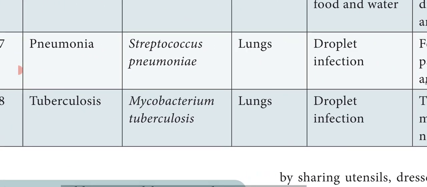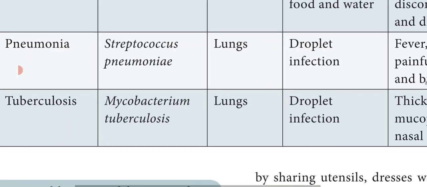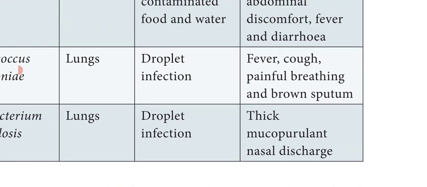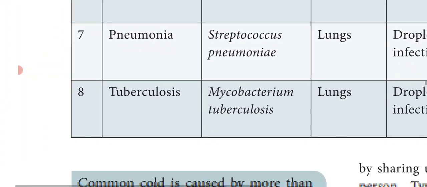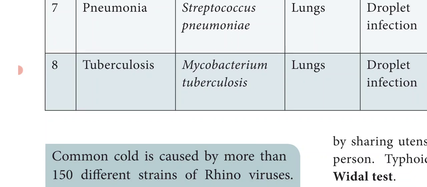And next is pneumonia. It is caused by a bacteria called Streptococcus pneumoniae, and it mainly affects the lungs, and mode of transmission is droplet infection, and symptoms are fever, cough, painful breathing and brown sputum. Sputum means in Tamil we will say sali. So the sputum is brown in color. So fever, cough, painful breathing and brown sputum are the symptoms of the disease.